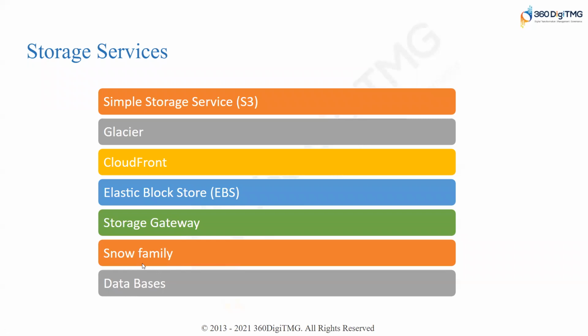Snow family. Family means it's also an S3, a kind of a storage. But when you have huge data, your organization used to have its own data center. It has its own storage solution. It used to maintain storage racks, an array of storage devices is a storage array, right? Storage racks.